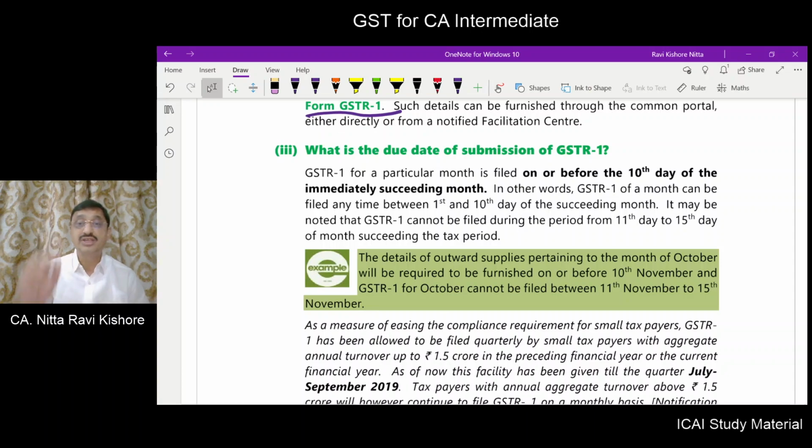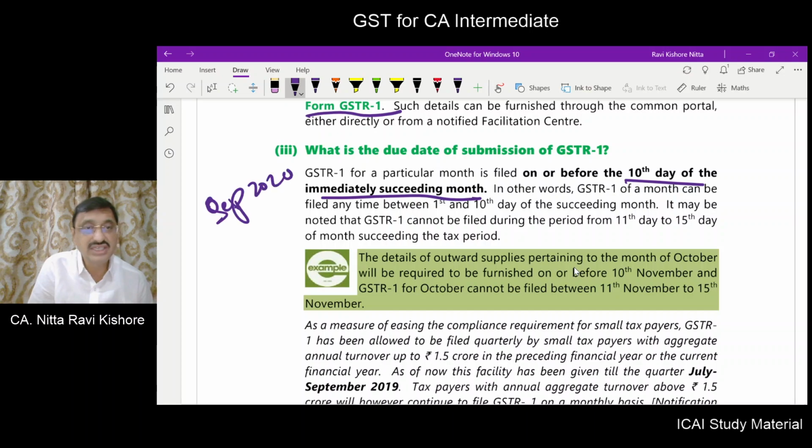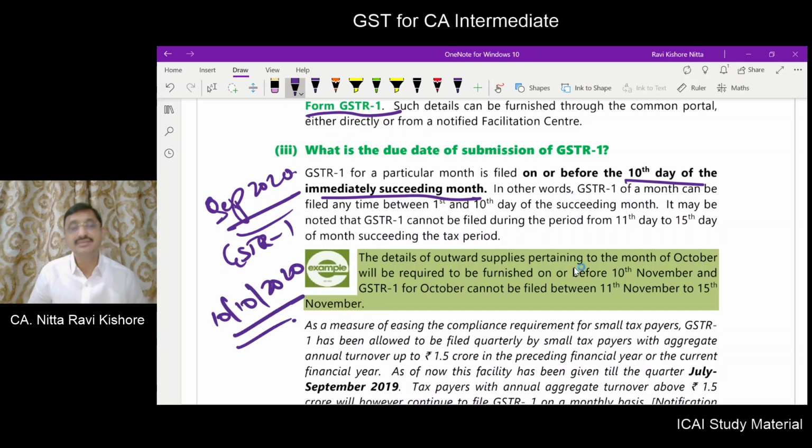It has to be furnished on or before the 10th day of the immediately succeeding month. So for the September 2020 GSTR1, within what time can you file? You have to file by 10th of October 2020.